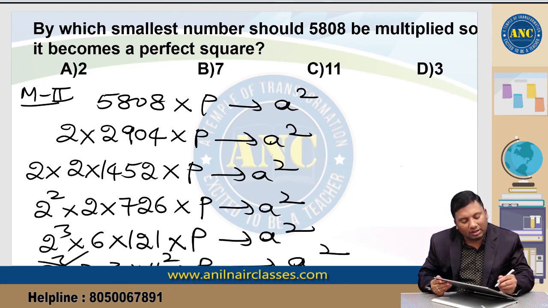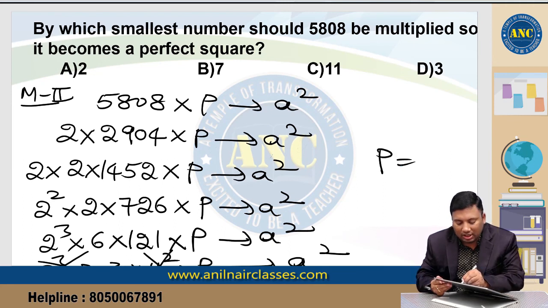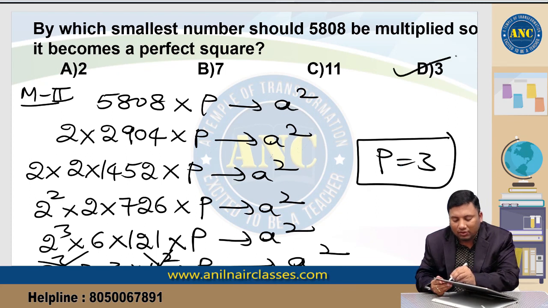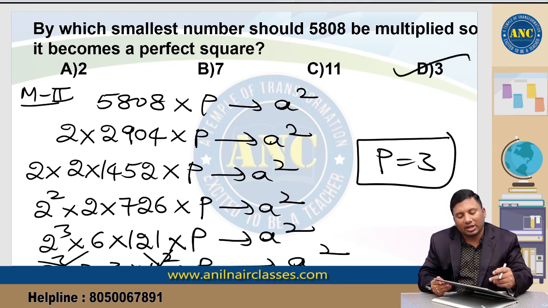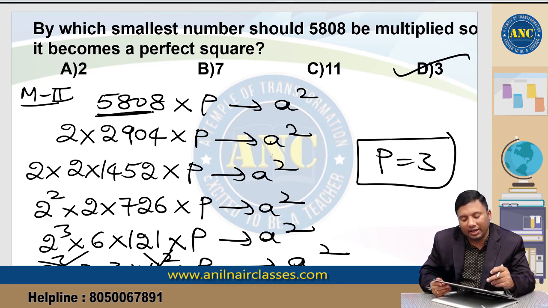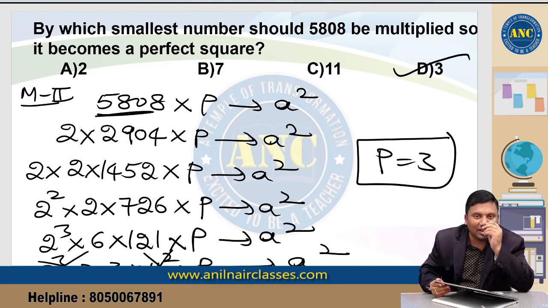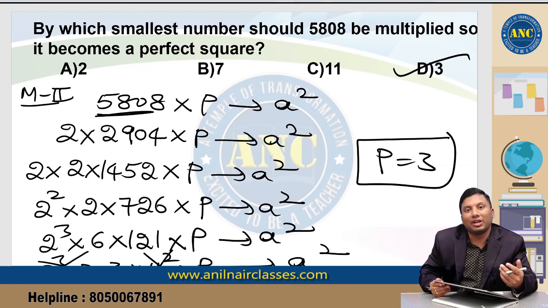2 power 4 is a perfect square. 11 square is a perfect square. 3 is there, another 3 should be there. So what is the answer for this question? 3. Check it out. You have to find the factors of 5808 and check which factor does not have an even power, then you have to solve it. This is the traditional method where most students will solve it, but if you know the logic that a perfect square always has digital sum 1, 4, 7 or 9, you can save your time and the number of steps.